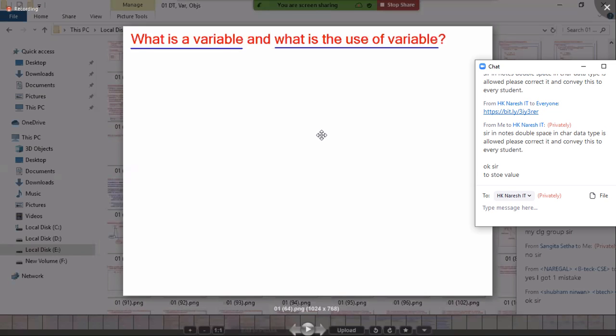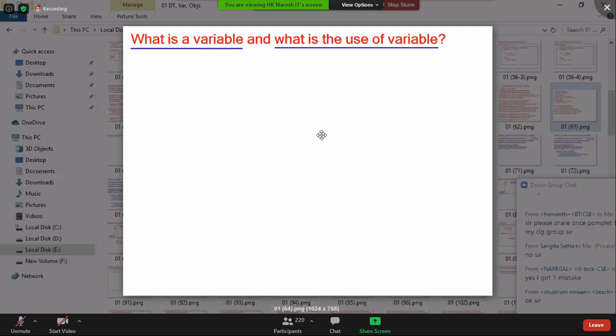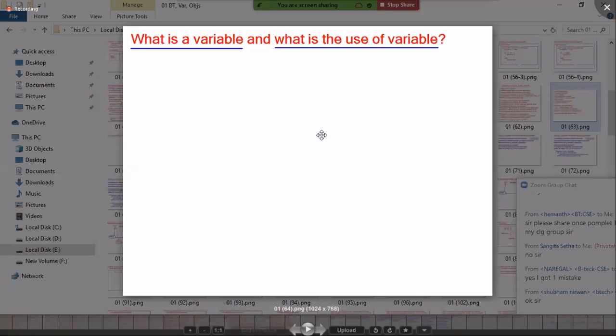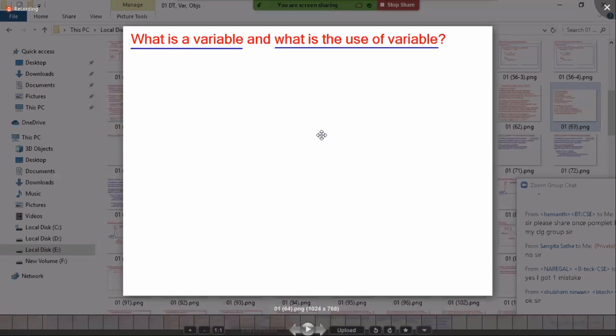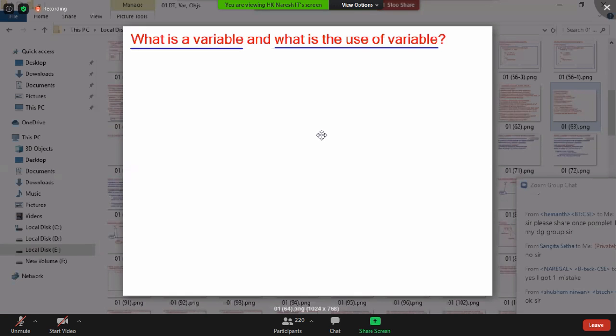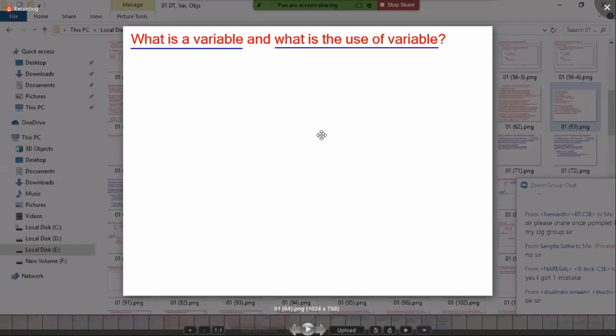Then my question is, if you want to store a value, read a value, or modify a value, you must access that memory.